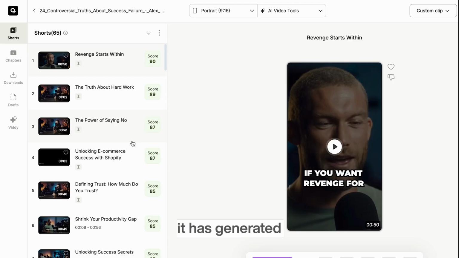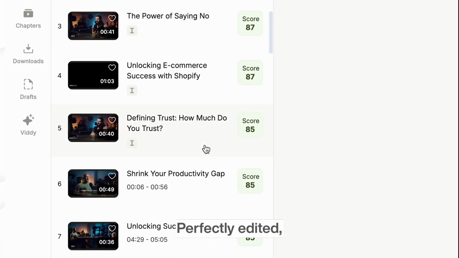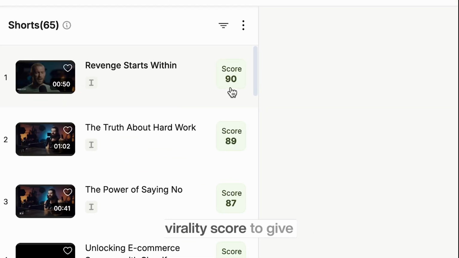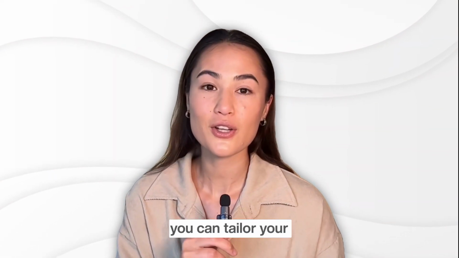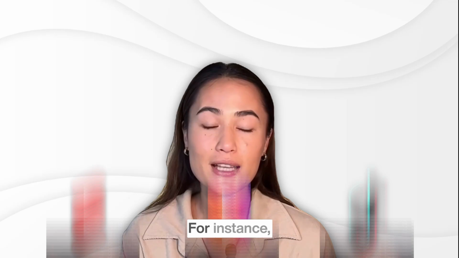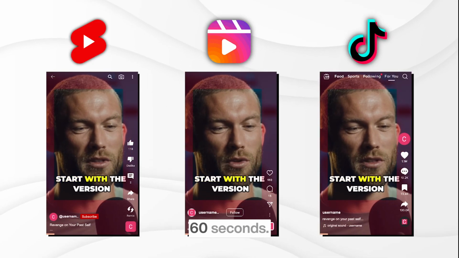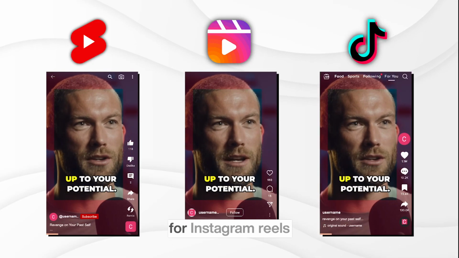See, it has generated multiple short clips, perfectly edited, captioned, and with a virality score to give you better results when you publish them online. Best part, you can tailor your short clips for different platforms. For instance, keep TikTok videos under 60 seconds. Create vertical formats for Instagram Reels.